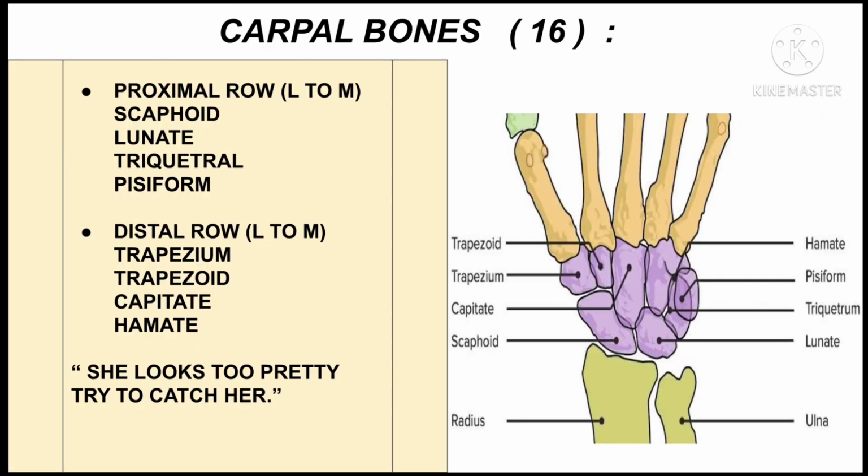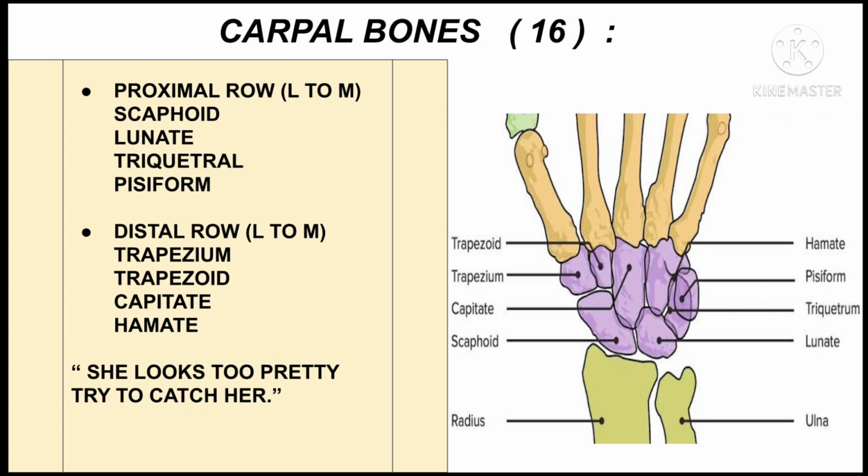Now looking into the carpal bones, there are total 16 carpal bones in our body, which are arranged in proximal row and distal row. The proximal row consists of, from lateral to medial side, scaphoid, lunate, triquetral, and pisiform. And the distal row consists of, from lateral to medial side, trapezium, trapezoid, capitate, and hamate.